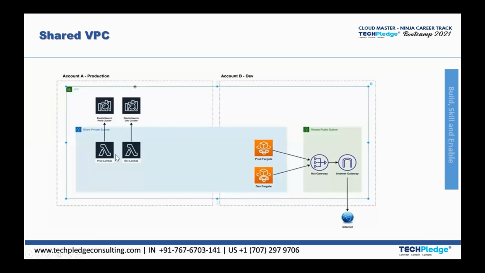We also have some Lambda functions in account A. In account B, we have some Fargate, which is a container service. And this is our shared public subnet.